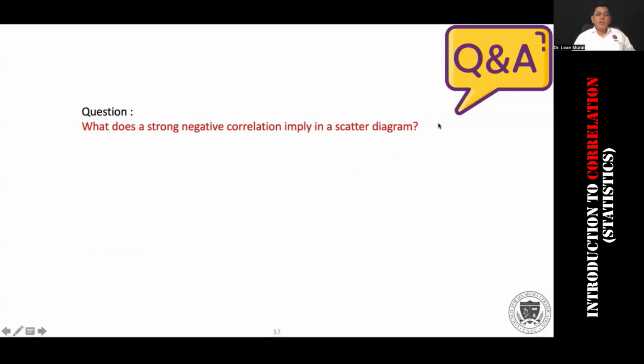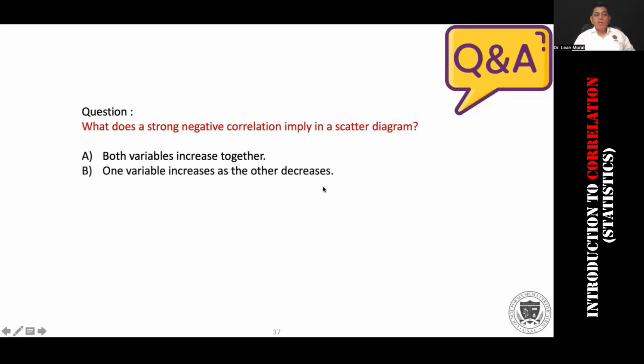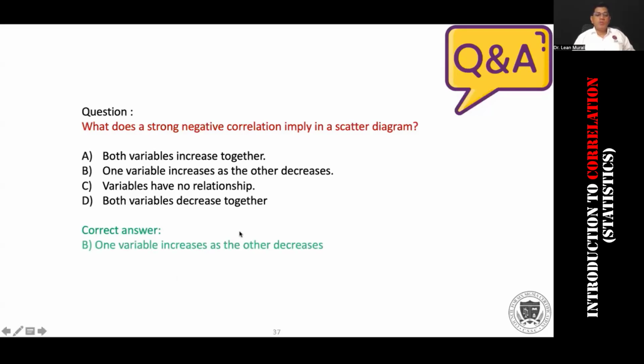And let's go to the last question, which is very simple. What does a strong negative correlation explain in a scatter diagram? Both variables increase. One variable increases, the other decreases. The variables have no relationship. Both variables decrease together. So one variable increases, the other variable decreases. All right.